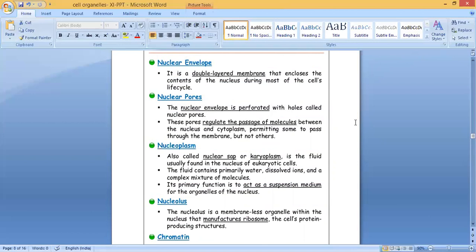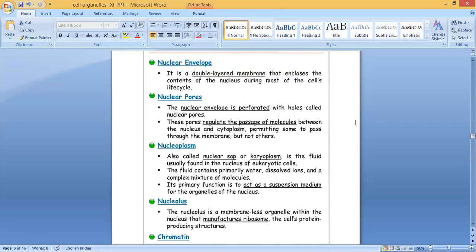Third, nucleoplasm, also called nuclear sap or karyoplasm, is a fluid usually found in the nucleus of eukaryotic cells. So there is a fluid present in the nucleus that is called nucleoplasm. The fluid contains primarily water, dissolved ions, and a complex mixture of molecules. What are the three things? Water, dissolved ions, and a complex mixture of molecules.